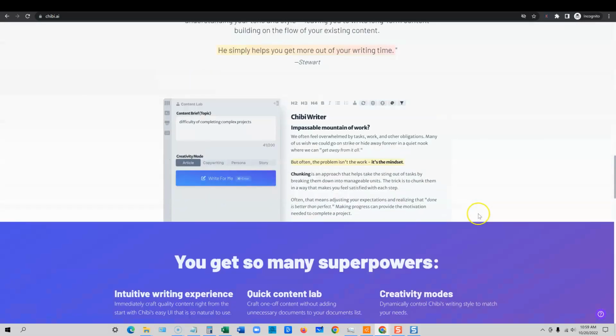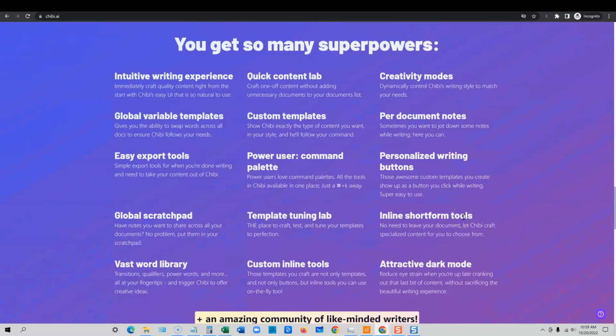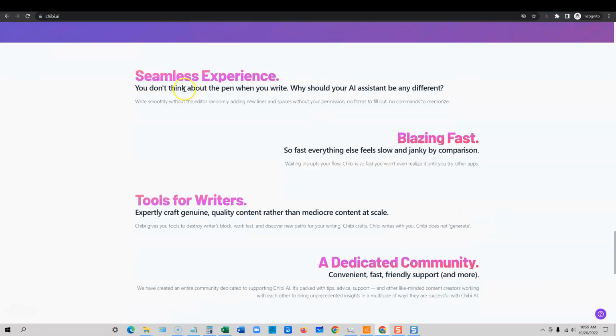All right, so we're going to keep going through here. I'm going to show you the tool. You can pause the video right here and read through all this stuff, but you're just going to get all kinds of stuff inside here, all kinds of different tools and utility tools that they have in here. You're going to see that this is a tool unlike many of the other tools that I have introduced to you. You're going to get a seamless experience. You don't think about the pen when you write. Why should your AI assistant be any different? Blazing fast, so fast, everything else feels slow and janky by comparison.